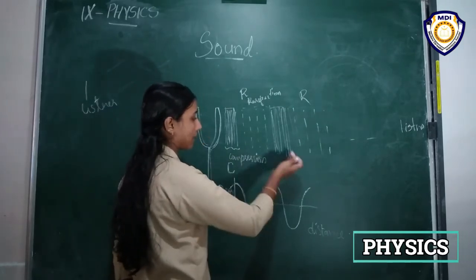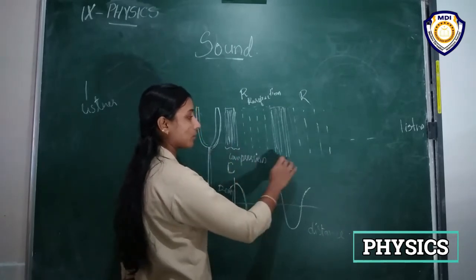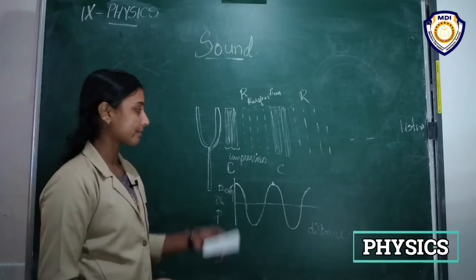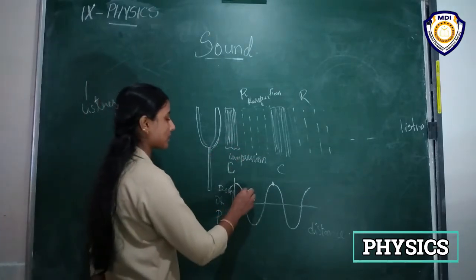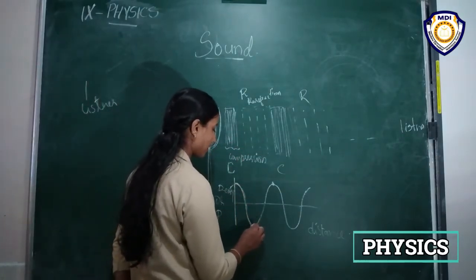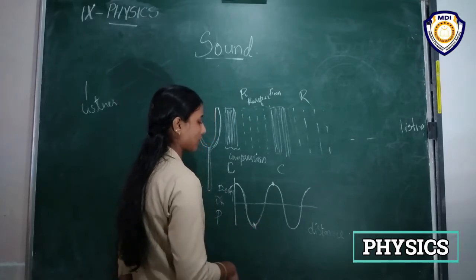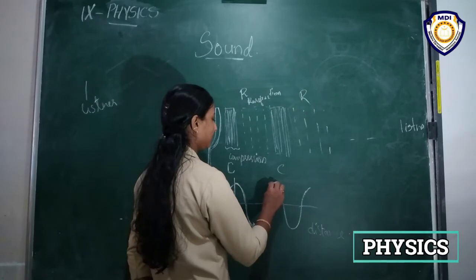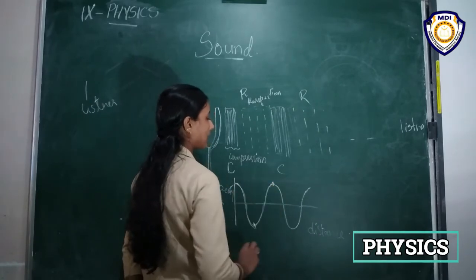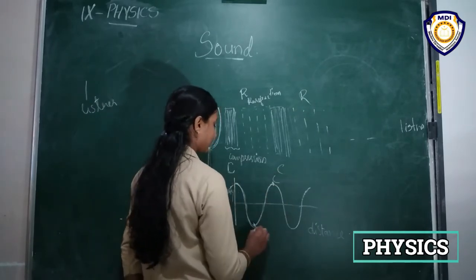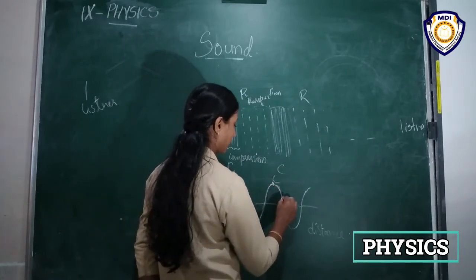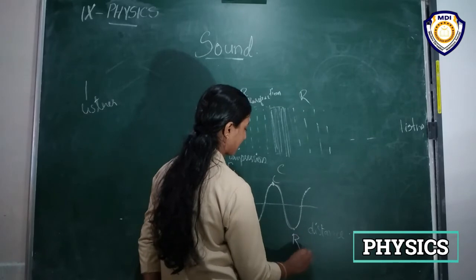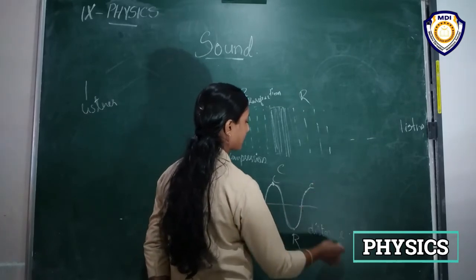When the wave travels, or when the disturbance, the sound, moves forward, it produces a region of rarefaction, right? So this is the region of rarefaction, and then again as it moves forward, it makes another compression region, and then again a rarefaction region, then a compression region, rarefaction region.